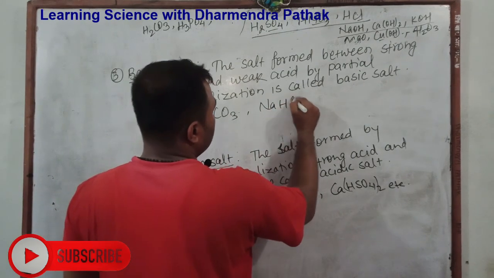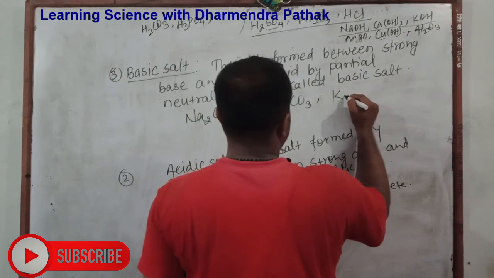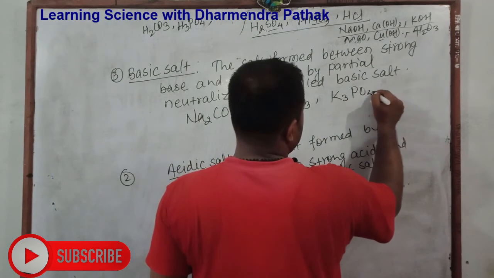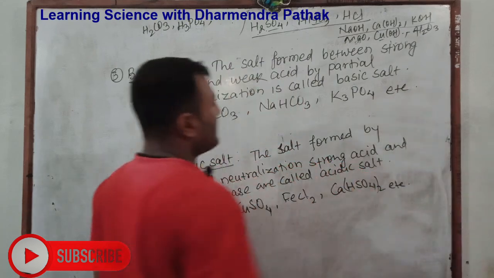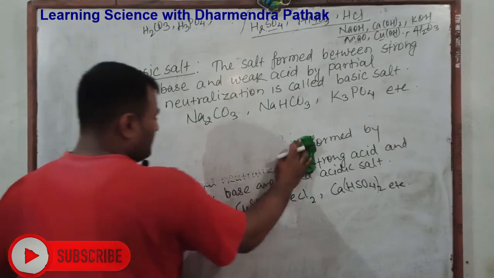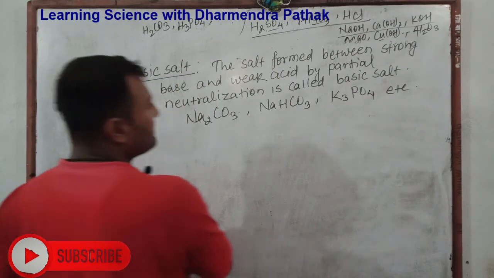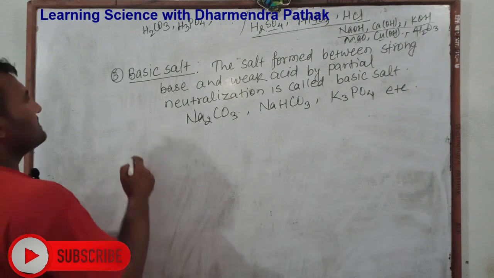Others are sodium bicarbonate and potassium phosphate. Such types of salt are called basic salt. Why? Because the basic radical comes from a strong base and the acidic radical from a weak acid.